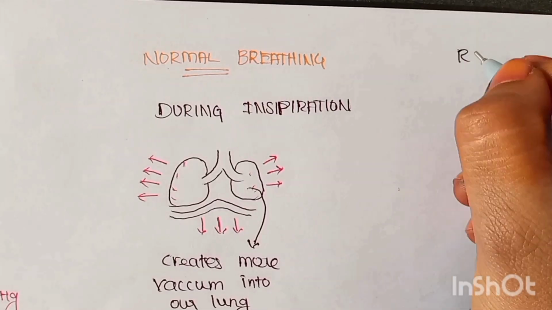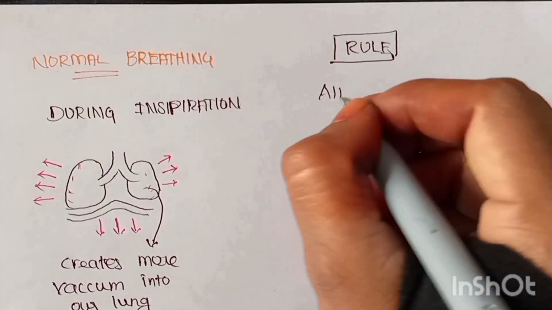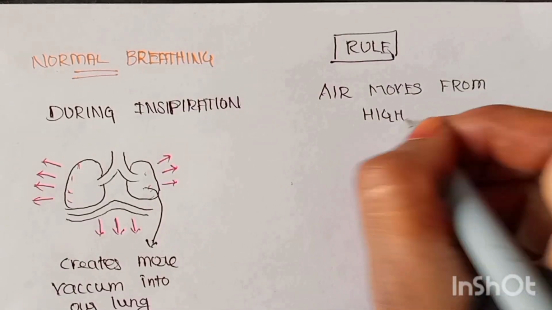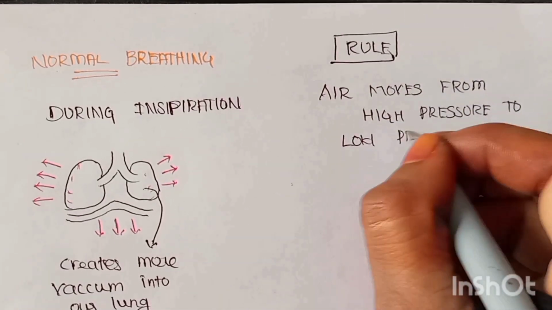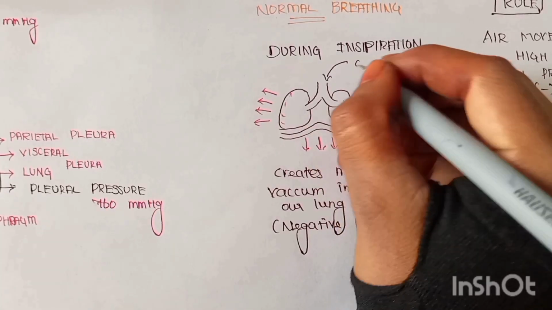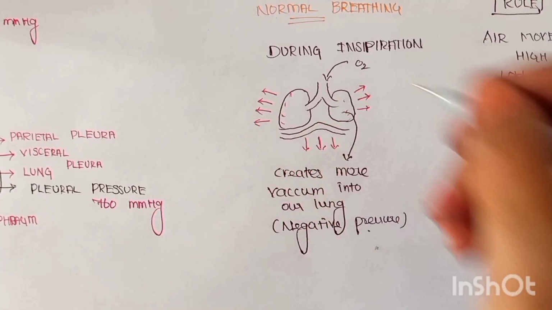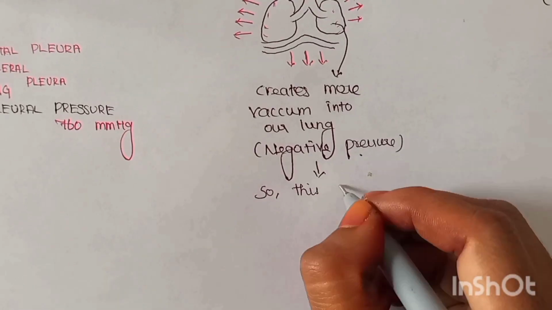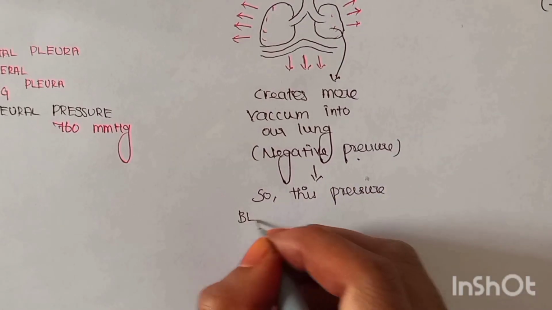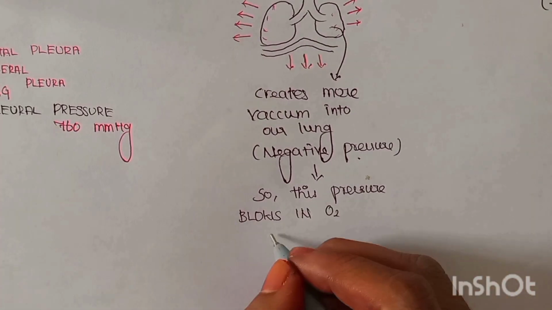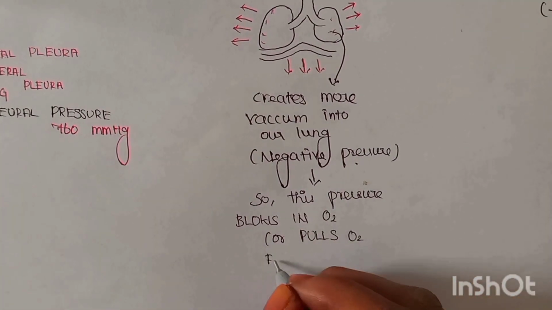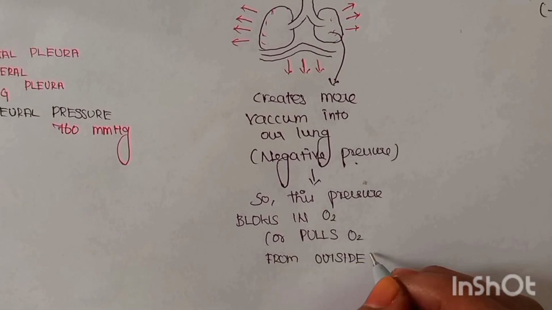This creates more vacuum in our lungs. Actually, there is a rule: air moves from high pressure to lower pressure. High pressure means positive pressure and lower pressure means negative pressure. Due to increased vacuum within our lung, this creates negative pressure, that means lower pressure within our lungs. Oxygen will enter into our lungs, so this negative pressure pulls oxygen from outside to inside.